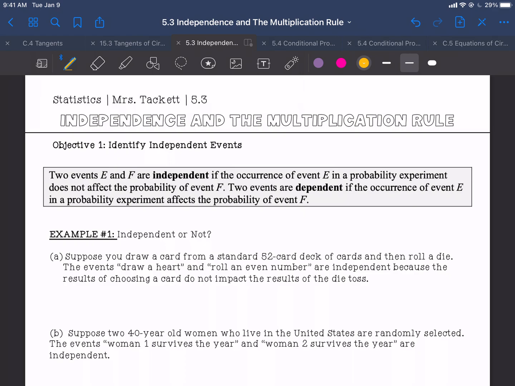We are going to talk about what independence is and use the multiplication rule. Two events, E and F, are independent if the occurrence of event E in a probability experiment does not affect the probability of event F. Two events are dependent if the occurrence of event E in a probability experiment affects the probability of event F.